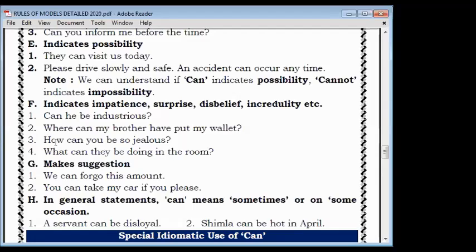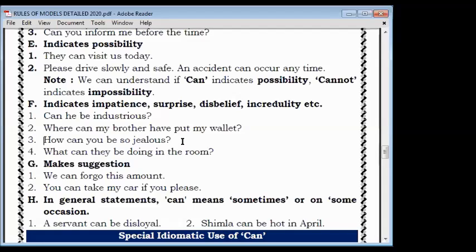So now you are talking to yourself and you are speaking the sentence, where can my brother have put my wallet? And you are very much impatient. Okay, means you are not able to control yourself. So like this sentence there. Next you see, how can you be zealous? Okay, this is a surprise sentence.